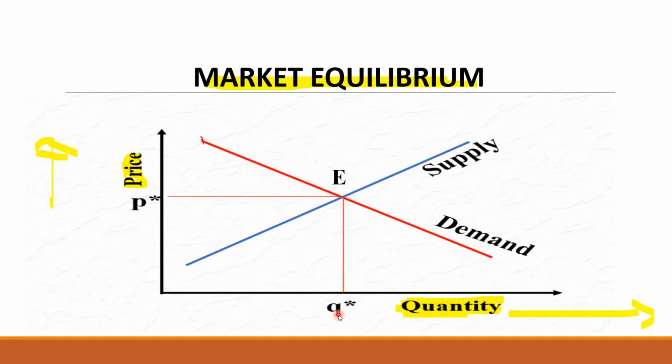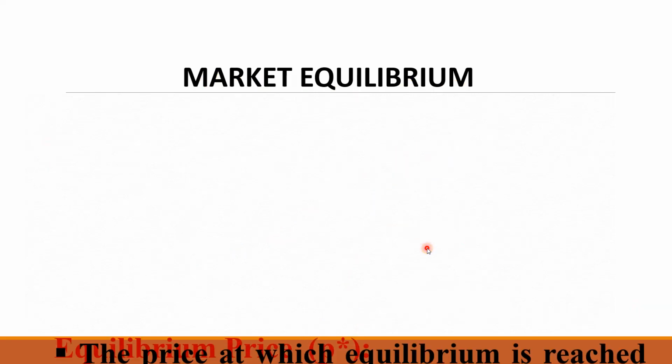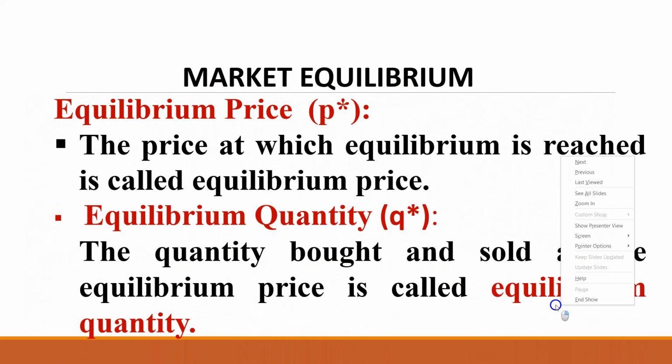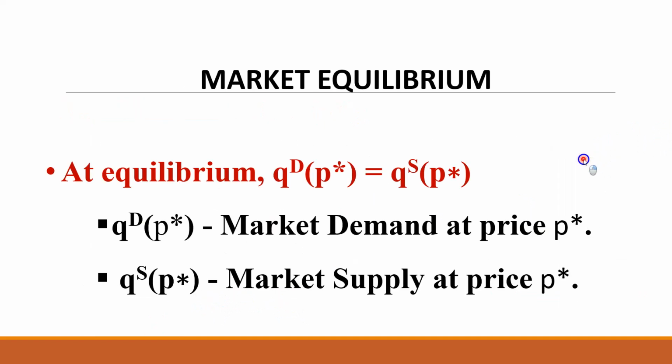Therefore, Q star means QS equals QD. The quantity bought and sold at the equilibrium price is called the equilibrium quantity.